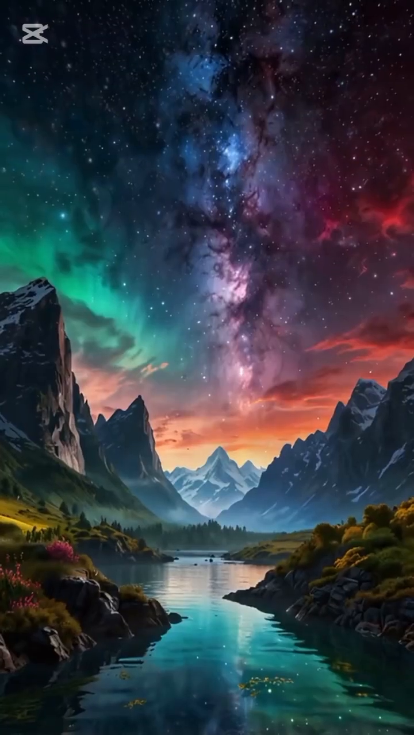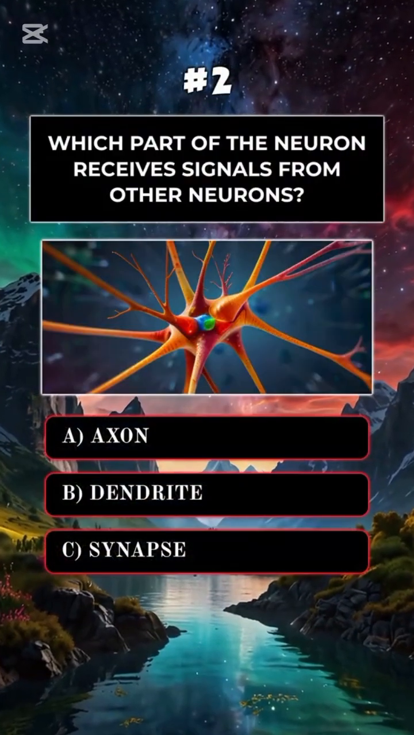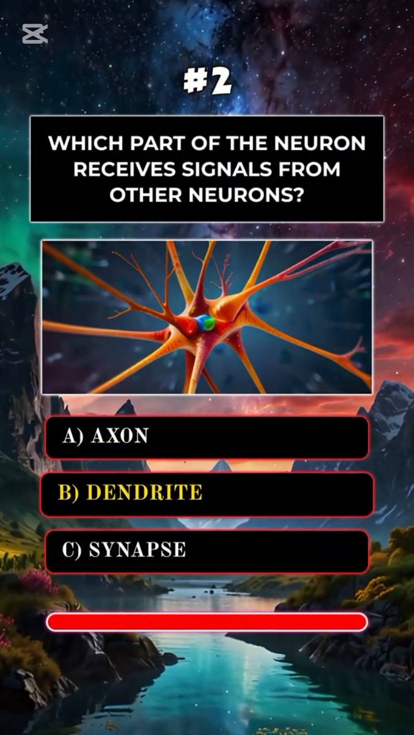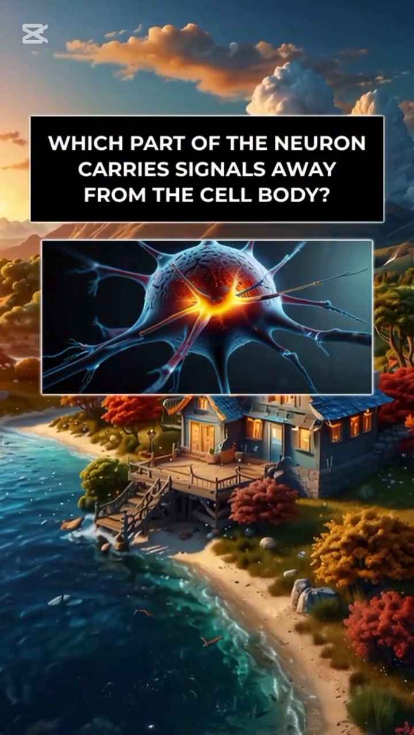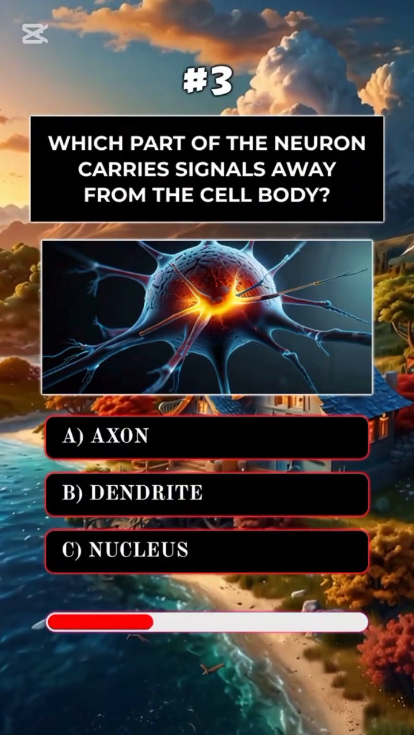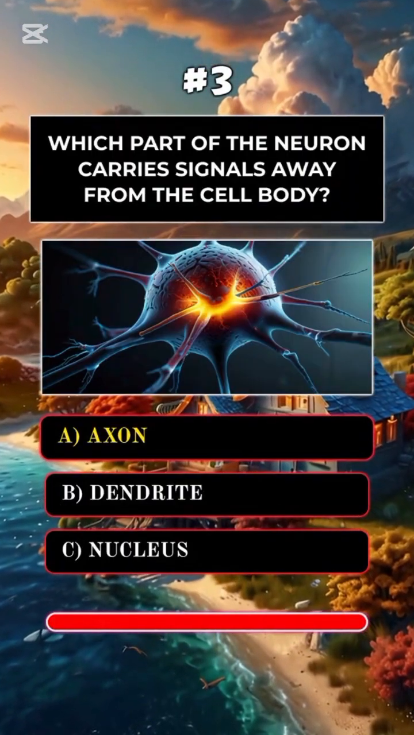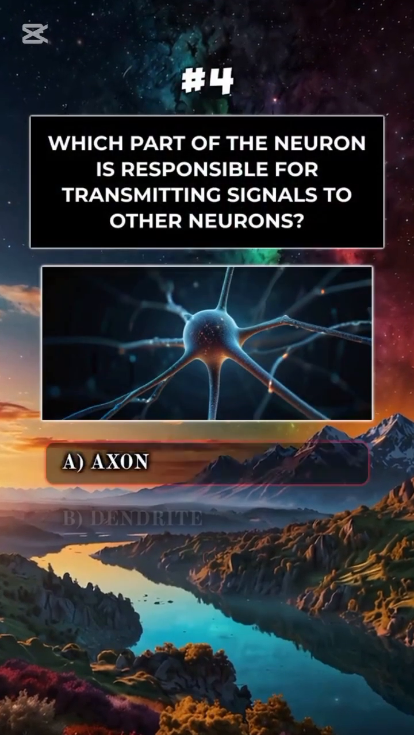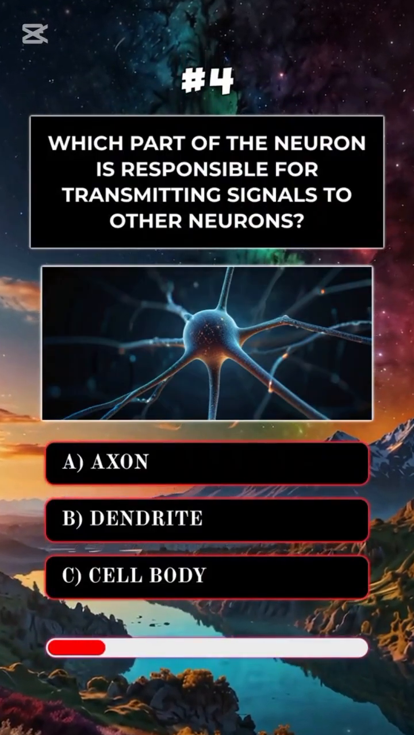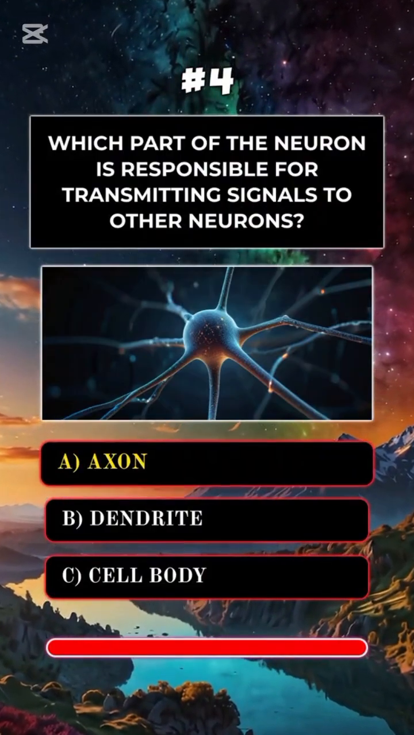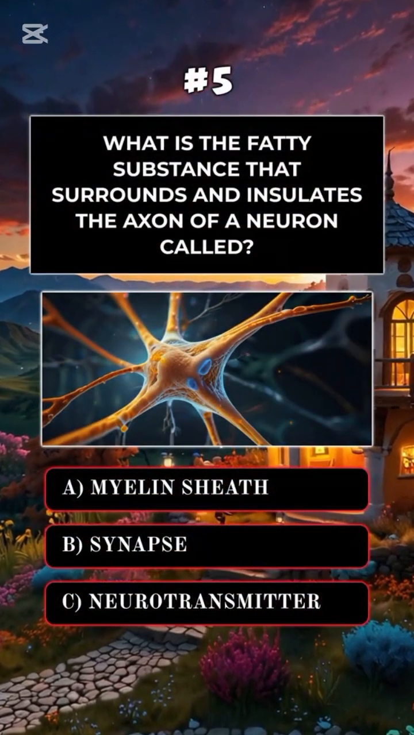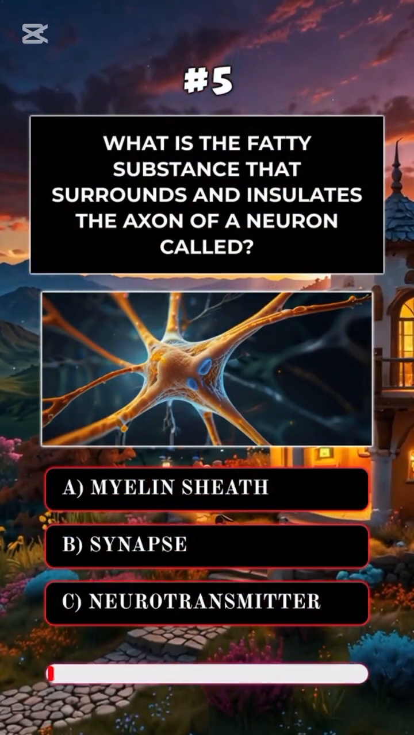B. Neuron. Which part of the neuron receives signals from other neurons? B. Dendrite. Which part of the neuron carries signals away from the cell body? A. Axon. Which part of the neuron is responsible for transmitting signals to other neurons? A. Axon. What is the fatty substance that surrounds and insulates the axon of a neuron called?